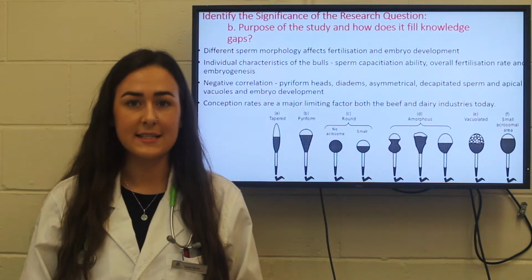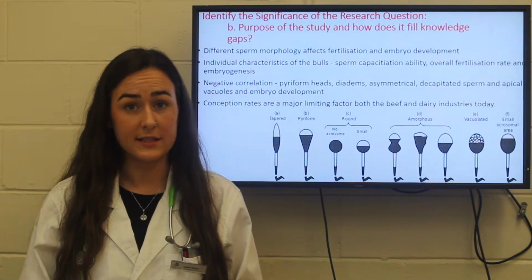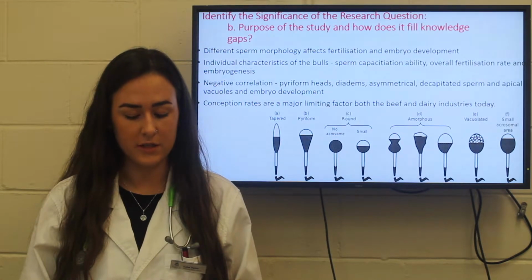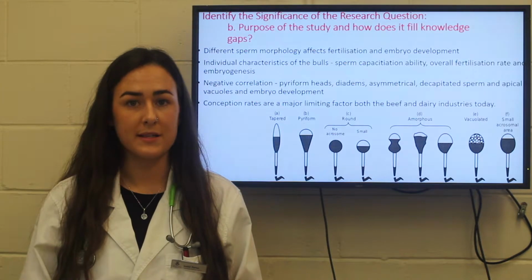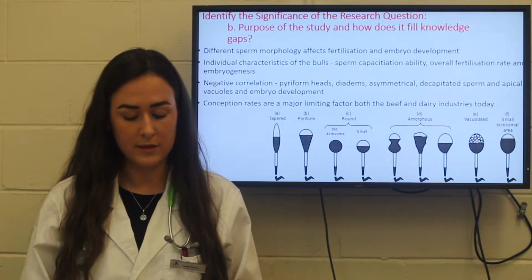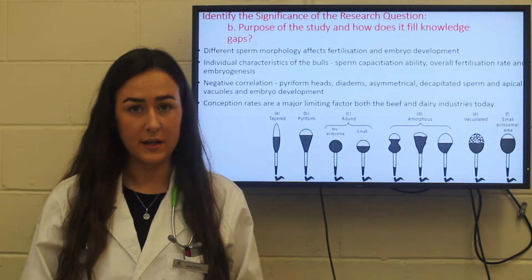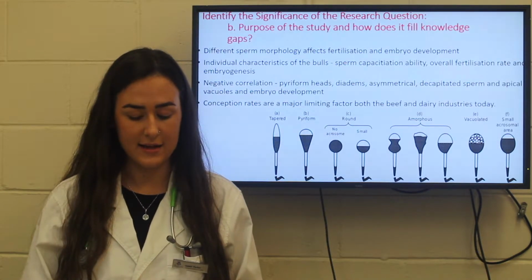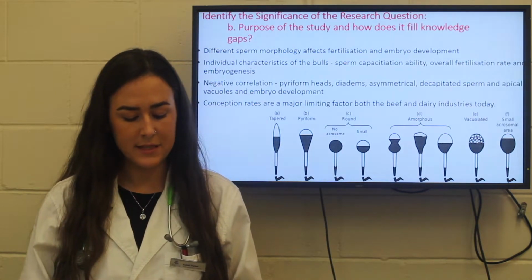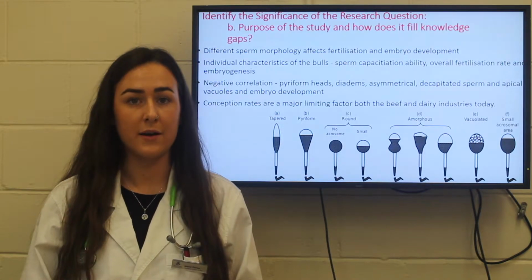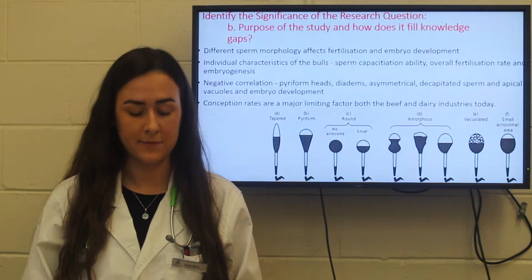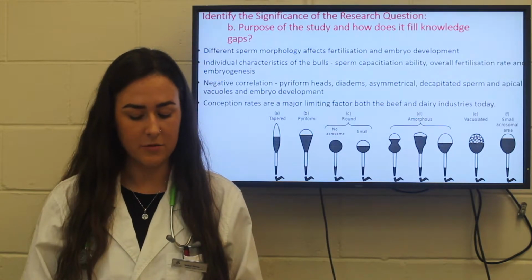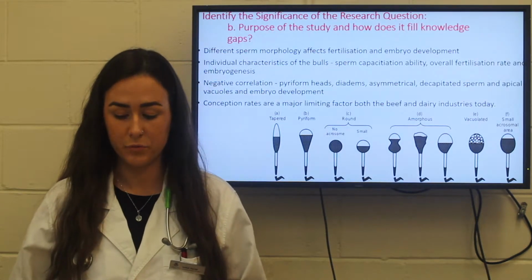The investigation takes into consideration that there are variabilities in the effect of different sperm morphology on fertilisation and embryo development. These factors are largely dependent on individual characteristics of bulls, including sperm capacitation ability, overall fertilisation rate, and embryogenesis. Semen was collected multiple times from each bull, allowing for within-bull comparisons to be made on 4 of the 6 bull semen. This methodology allowed for more accurate and extensive analysis, rather than simply studying semen from one bull.